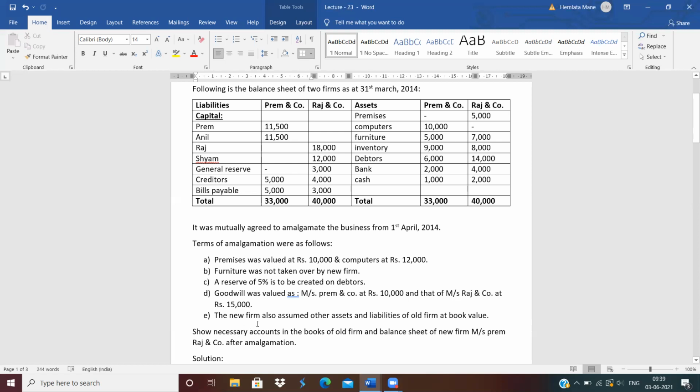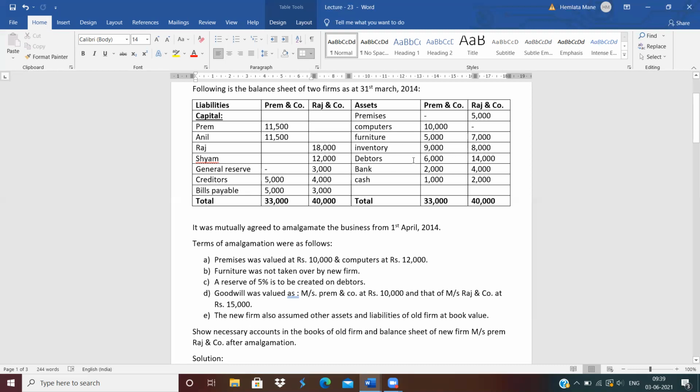Clear? The new firm also assumes other assets and liabilities of the old firm at book value. Premises revised value is given, computers revised value is given, furniture was not taken over by the new firm, but inventory and all other assets and liabilities were taken over at book value, means as it is.